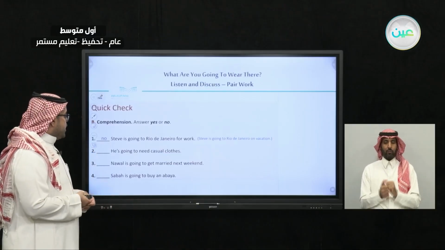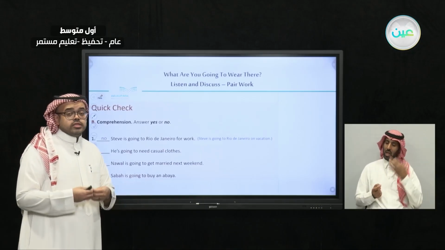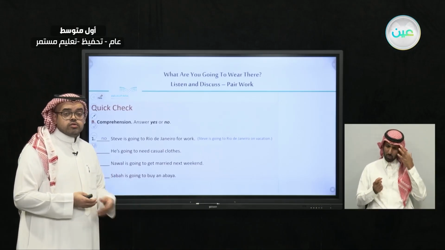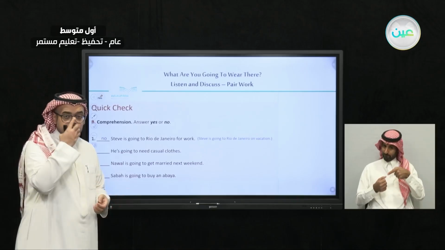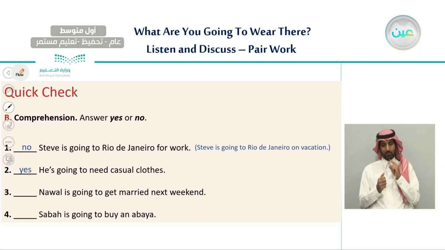And number two, he is going to need casual clothes. So what do you think? What did Mario say to Steve? Did he say that he should wear casual clothes? Very good. Yes, he said that you need casual clothes. You need to wear shorts and a hat and also a loose shirt.